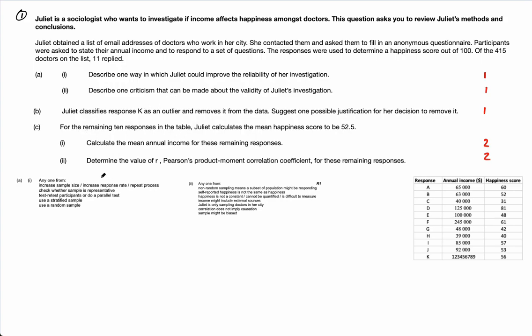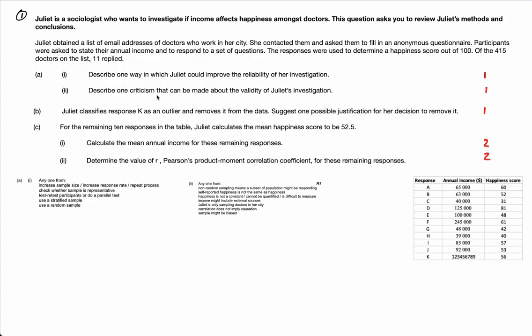I've brought in the answer from the mark scheme because, again, I can't really be bothered writing out all this, but any one of these. So increase the sample size, increase the response rate, repeat the process, check whether the sample is representative, retest participants, or do a parallel test that is reliable to test reliability. Use a stratified sample, use a random sample. That's one, or any one of those will give you the mark.